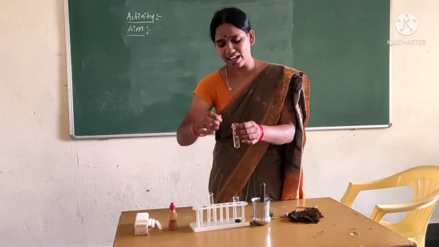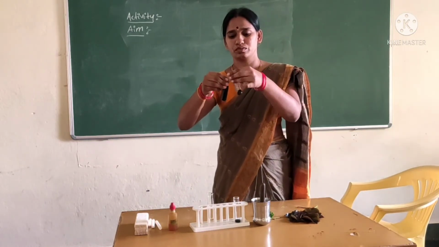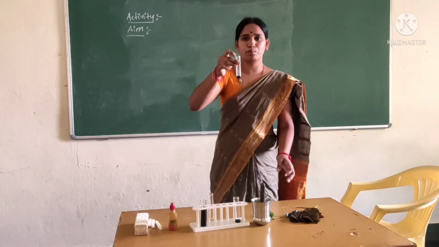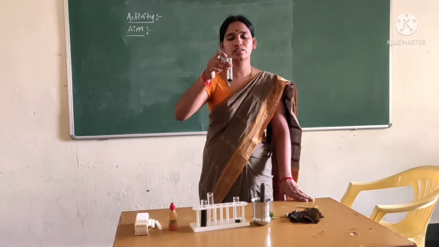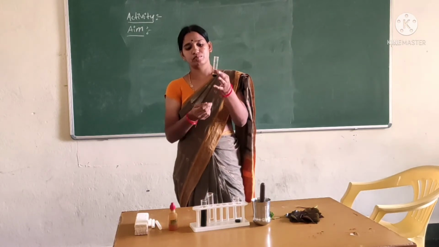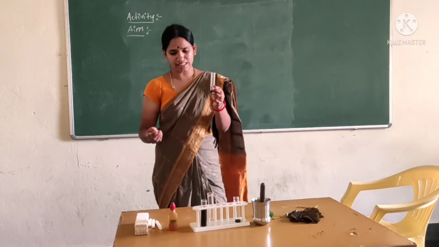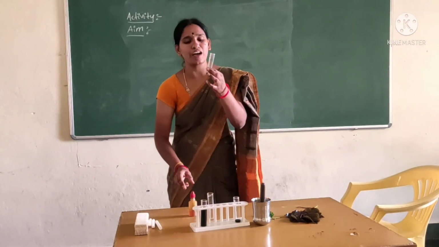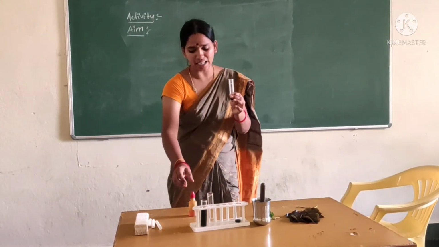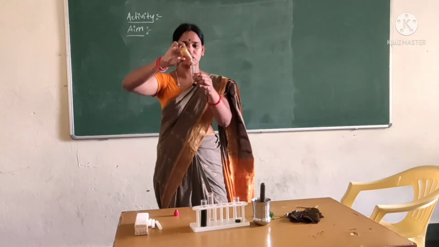We can transfer the substance to one more test tube. Okay, children. This is the red and brown colored extract. Next, add 5 or 6 drops of extract into a test tube. Next, we can add a few drops of iodine solution in it, like this, children.